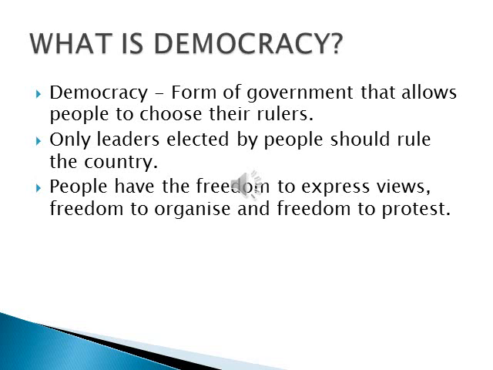In a democratic form of government, people have freedom to express their views and their opinion. They have freedom to organize into a group, a community or a class. They have freedom to protest, that means they have freedom to oppose the government. If they don't like anything done by the government, they have freedom to protest and oppose it.